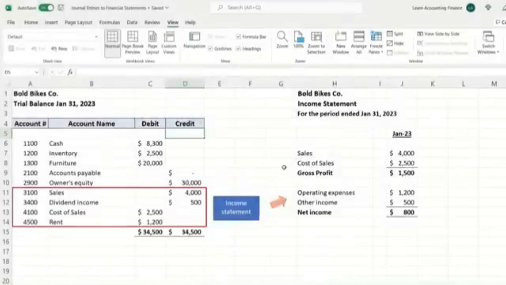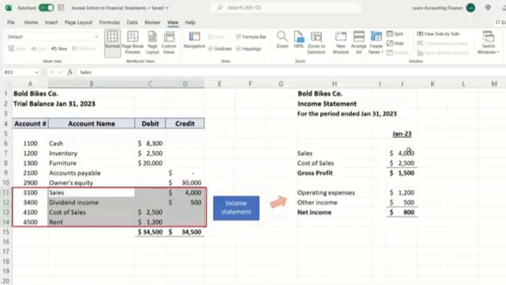Now let's look at the income statement. So now we will focus on the income and expense accounts in the trial balance, and those are reflected in the income statement as follows. Again, a very simple basic income statement.